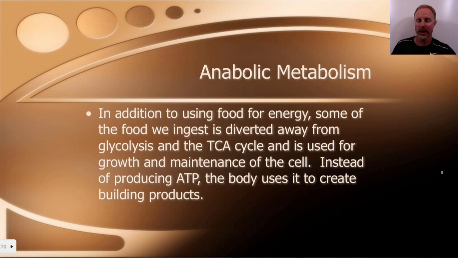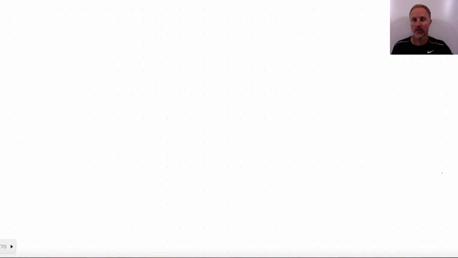Okay, so now as far as anabolic metabolism goes, some of what we ingest gets diverted away from glycolysis and is used to build up and repair certain things in our cells. So some of the food in our diet, like proteins, helps build muscle, helps repair muscle, and helps with production of enzymes and things like that. So with our anabolic, or build-up, metabolism, a lot of the food that we're consuming isn't necessarily going to be used to generate ATP, but is going to be used for growth and repair.